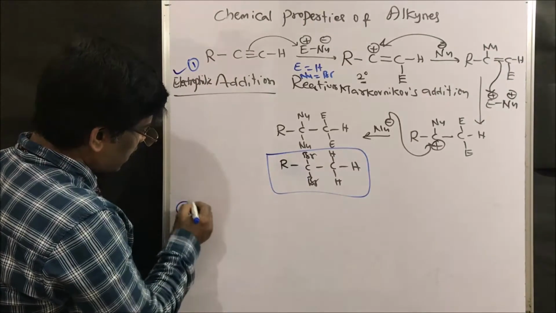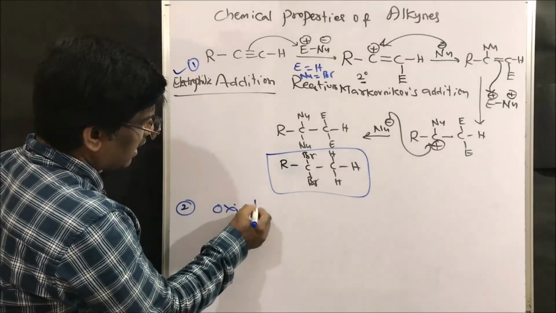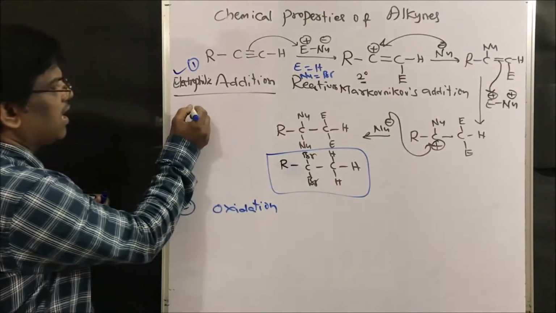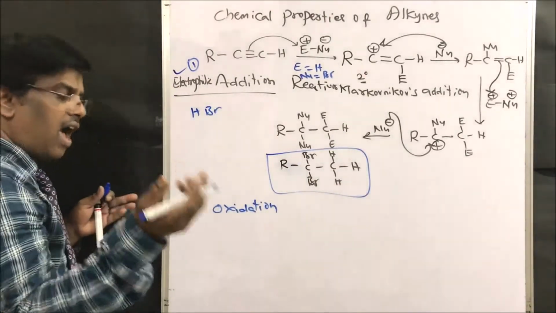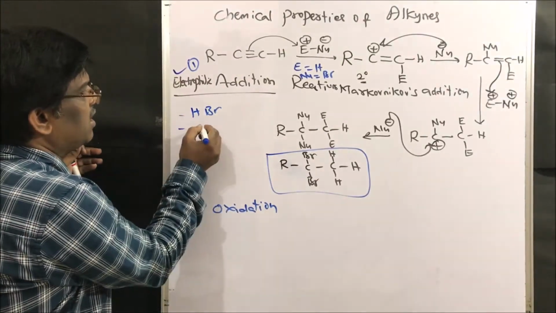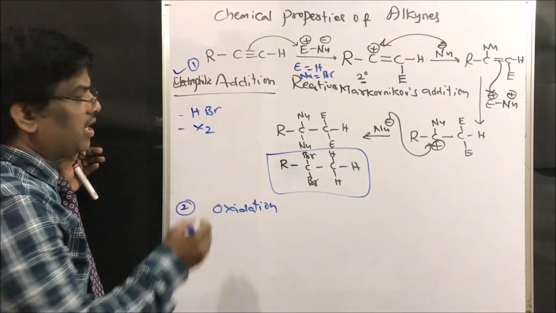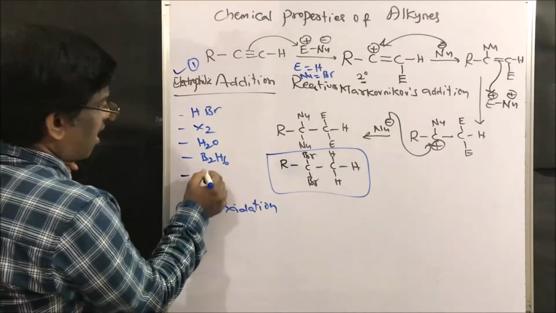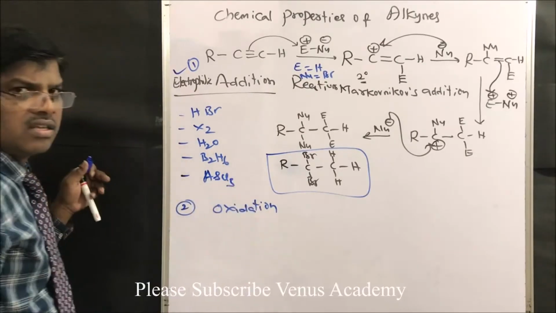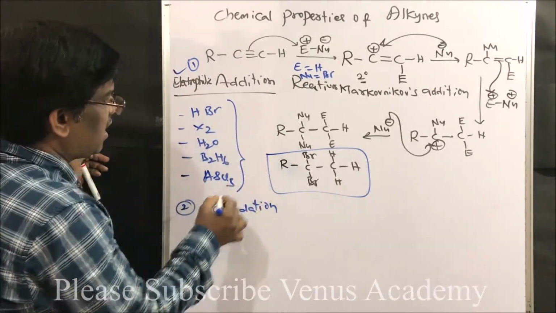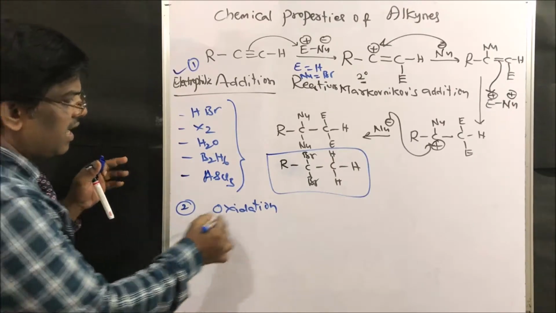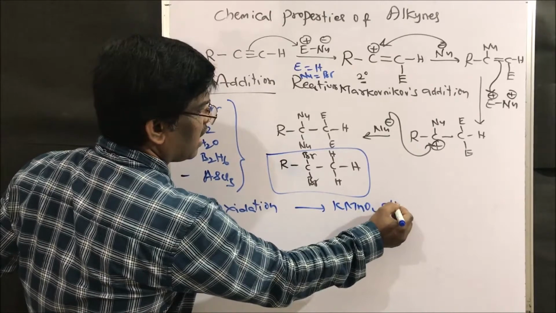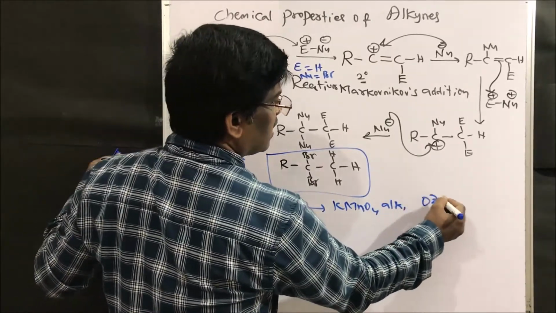Another type of reaction is oxidation reactions. Under addition reactions we will learn about hydrogen halide or acid addition, halogen addition, water addition, diborane addition, and so on. We will learn in detail about these addition reactions. Next, oxidation with KMnO4, alkaline KMnO4, and ozonolysis.